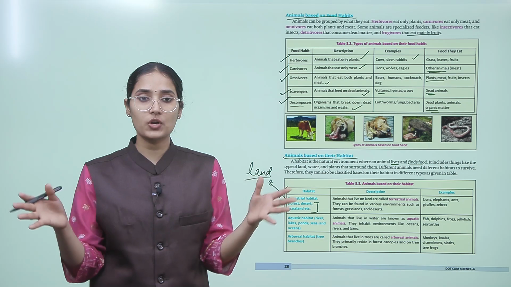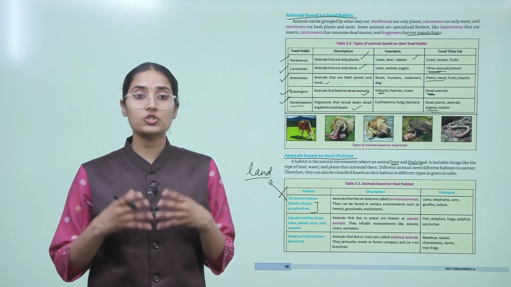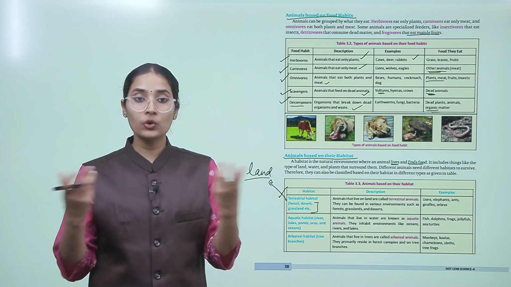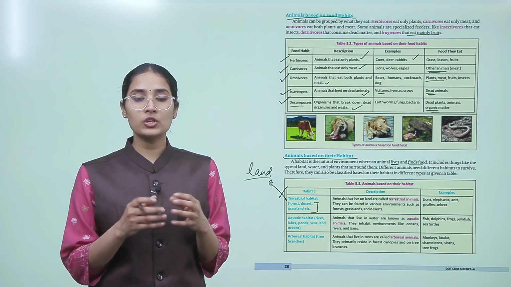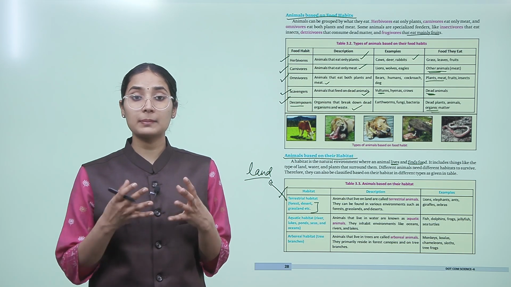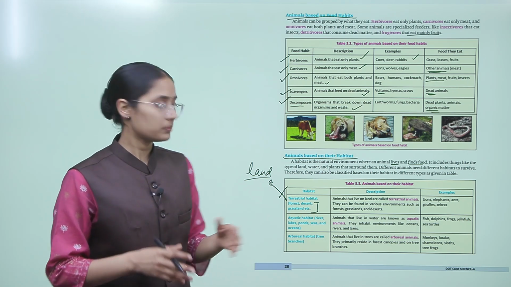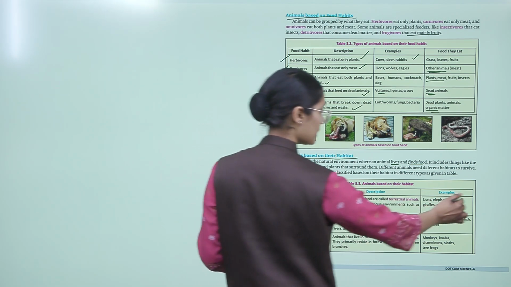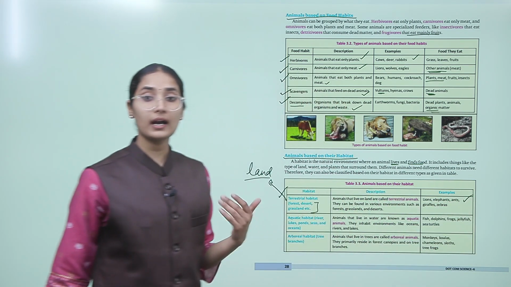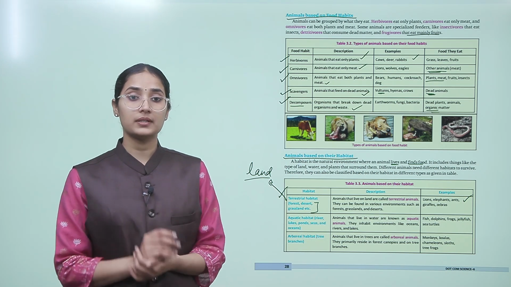Somewhere there is a lot of water, somewhere there is no water or very little water, right? Somewhere there is a good amount of food to eat, for example in forests, okay? So these are different types of habitat. Examples are lions, elephants, ants, giraffes, zebras.